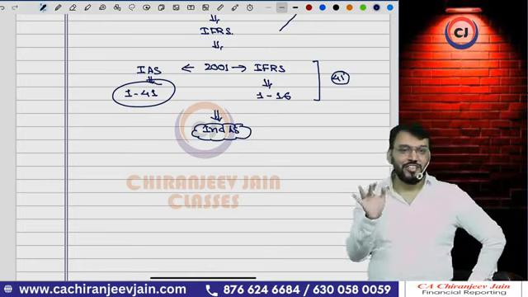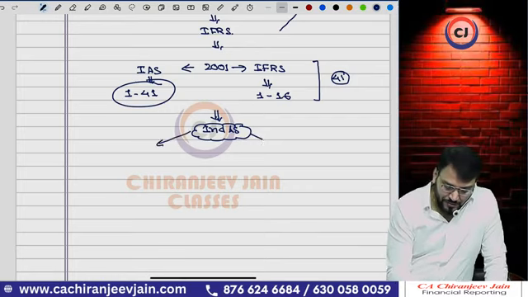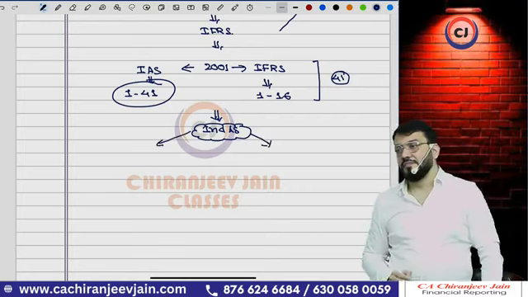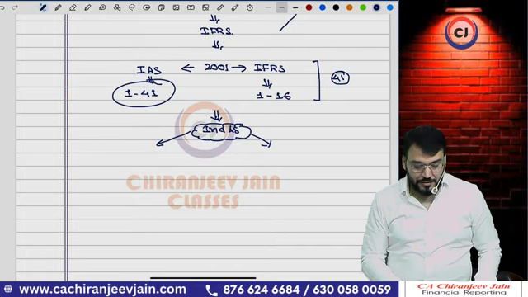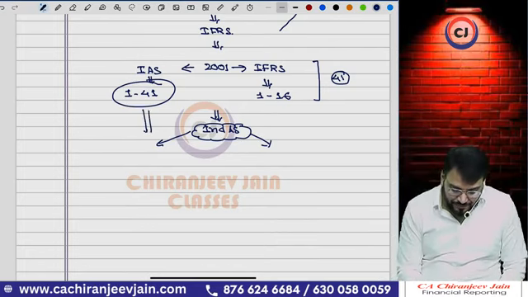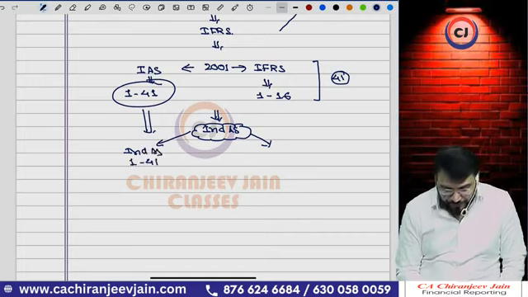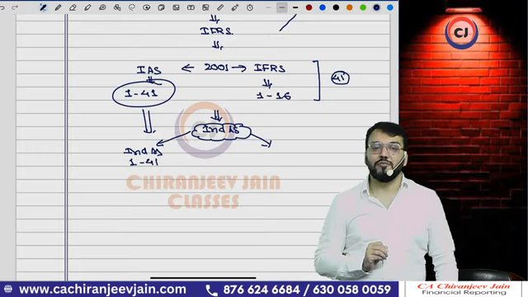Got this point? So what did MCA decide? They have given a very simple answer to this, that this will be known as Ind AS 1 to 41.